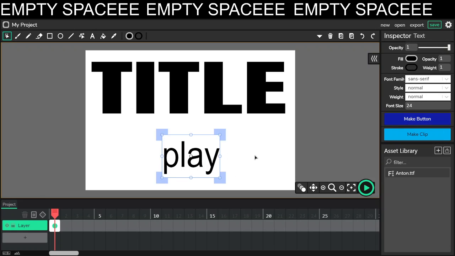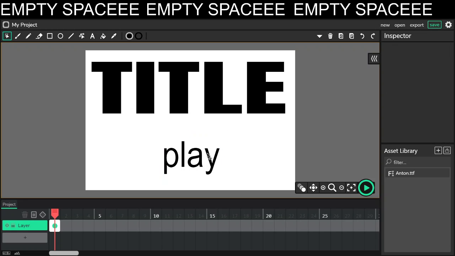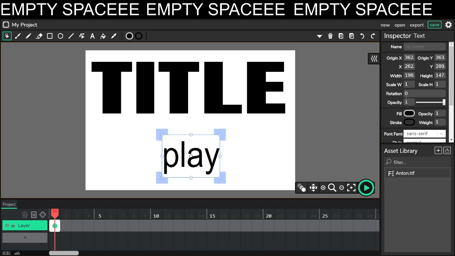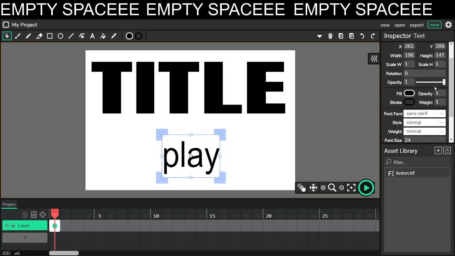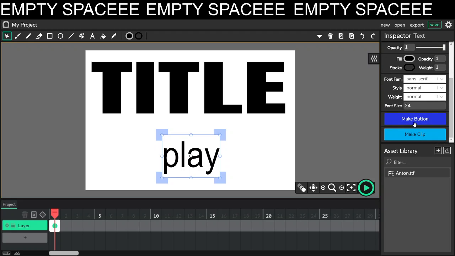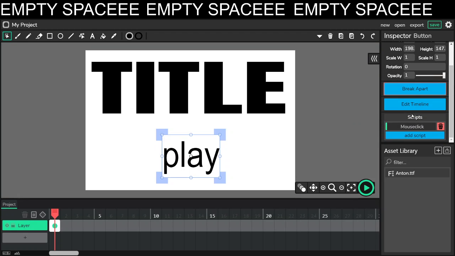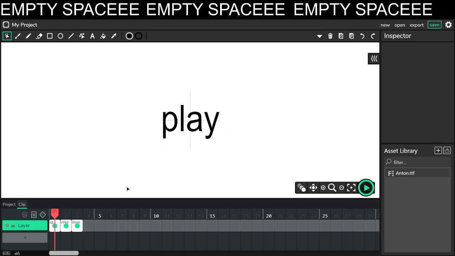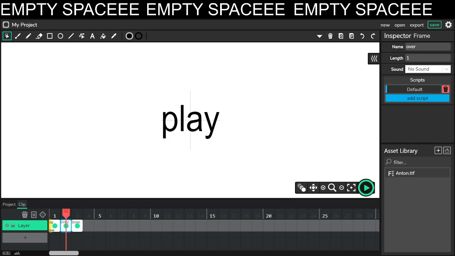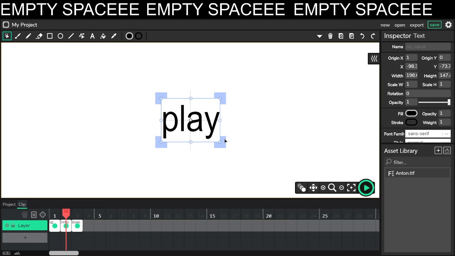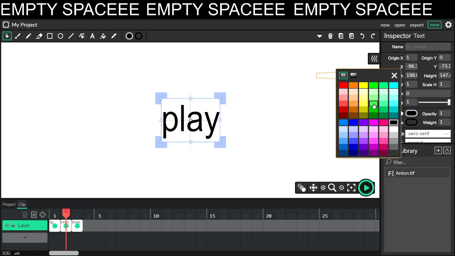So let's select this with the cursor tool, and in the inspector, scroll down and select Make Button. And as you can see, there's Edit Timeline. Click that. If you want to add some things with your play button, you can do this, like fill.